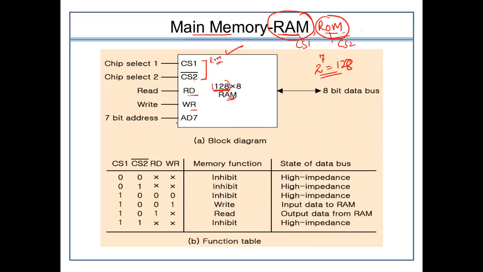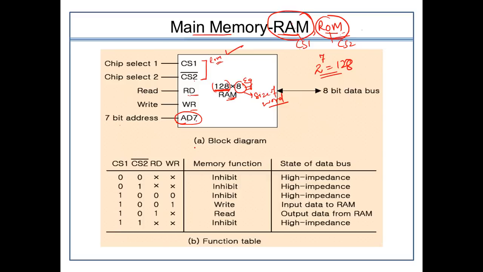And there is another key term, which is the address line, which is of 7 bits. As I said, the total size of the memory is 128. This is just an example being taken here. So we need a 7-bit address space to accommodate 128 addresses or words, and this 8 is nothing but the size of the word.